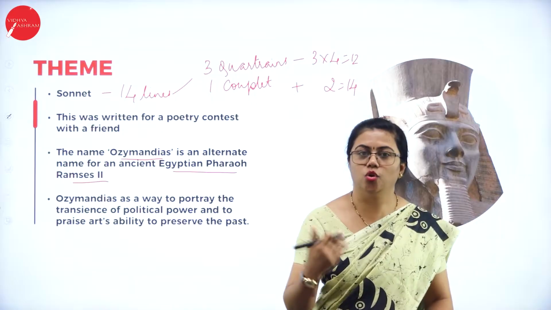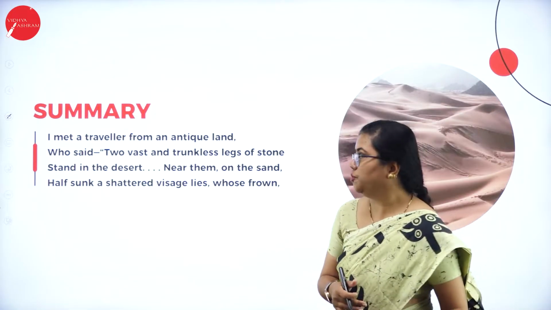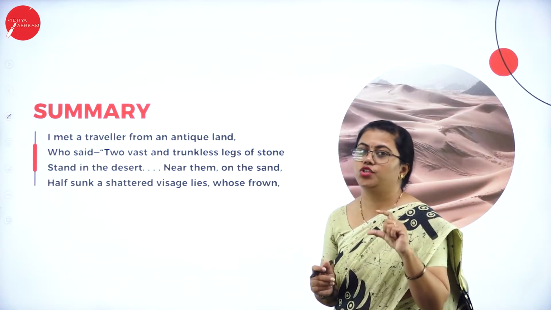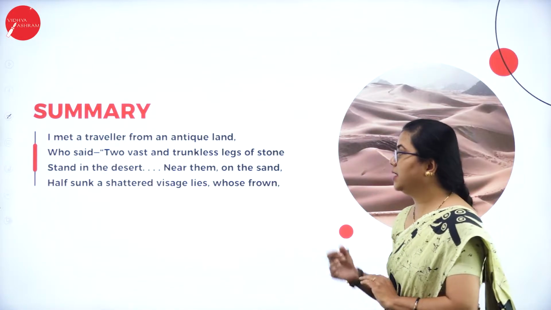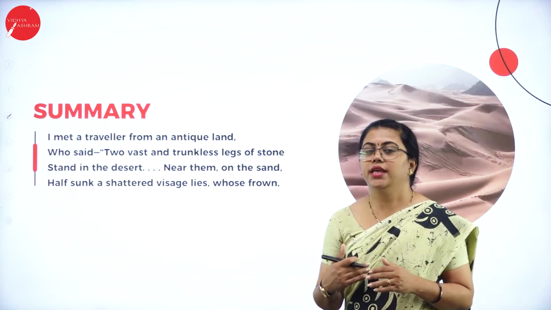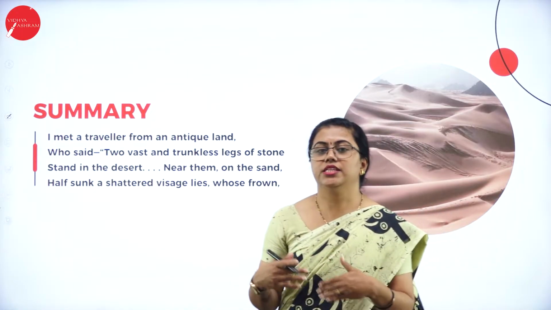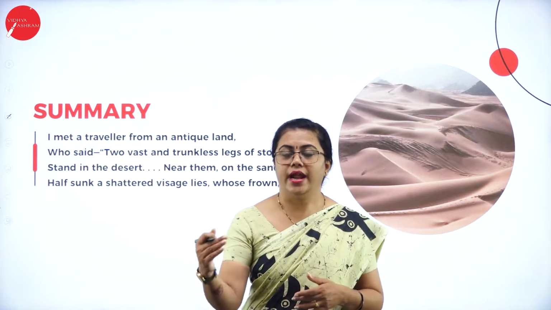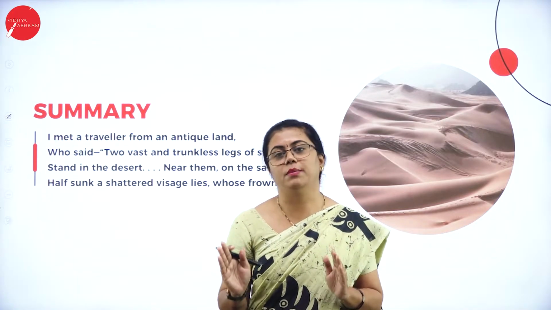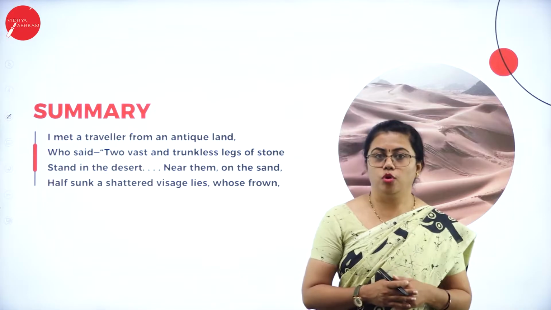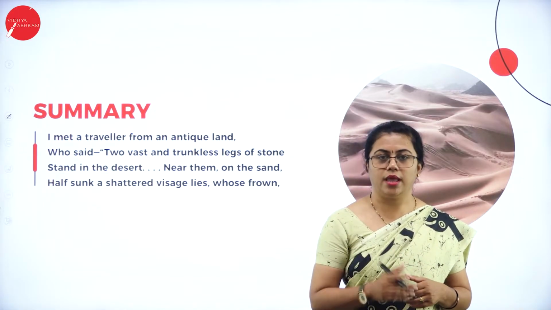Okay, so let us go through the poem now. To begin with, we'll start with the first quatrain. I met a traveler from an antique land. Here the poet is talking in first person narration. He is talking about a traveler and the traveler's narration about one king or maybe one sculpture that is broken and fallen in a desert.